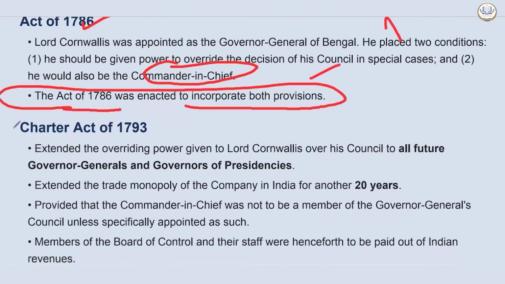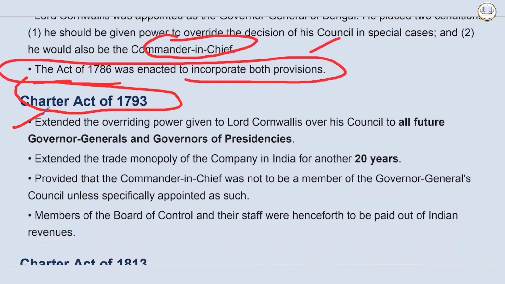Now comes the Charter Act of 1793. It is giving more and more power to specifically the Governor General.